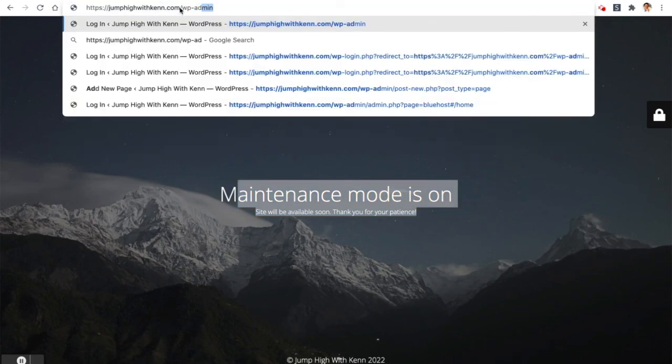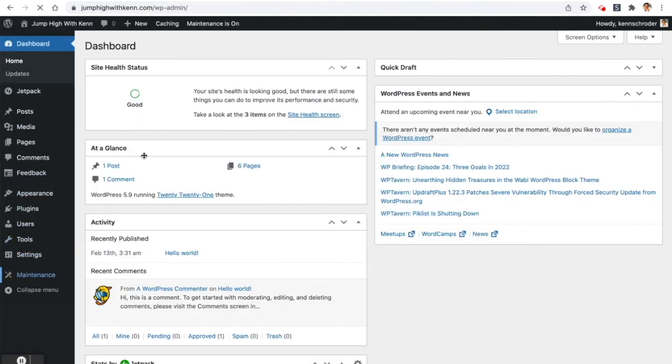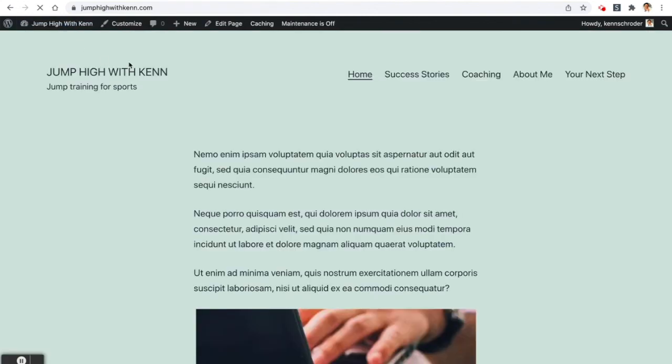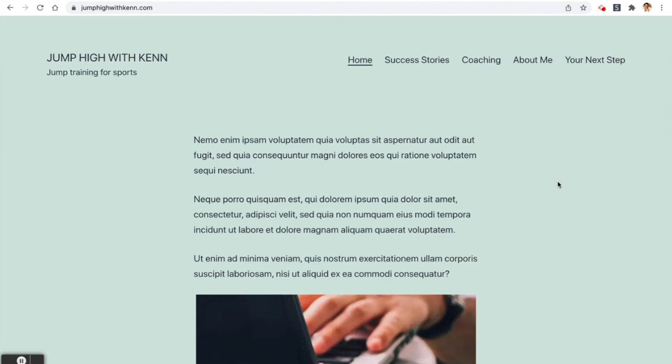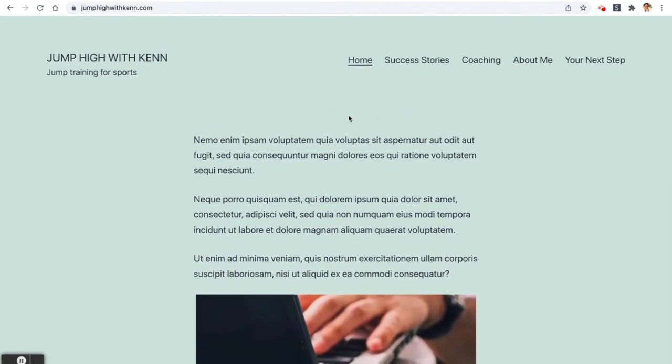And let me log in again and turn it off so you can see how that works. And log in. And then if I go to maintenance on the left, and then I turn it off, click that. Now it's red, it's off. Save the changes. And then I go back to the site. And I also need to log out. Remember, as the administrator, you'll always see the site as if it were live. So I'm going to log out. And now, again, maintenance mode is off. I am logged out. So a visitor will see the live website as shown here. So now you have a way to turn your site on to maintenance on and off.